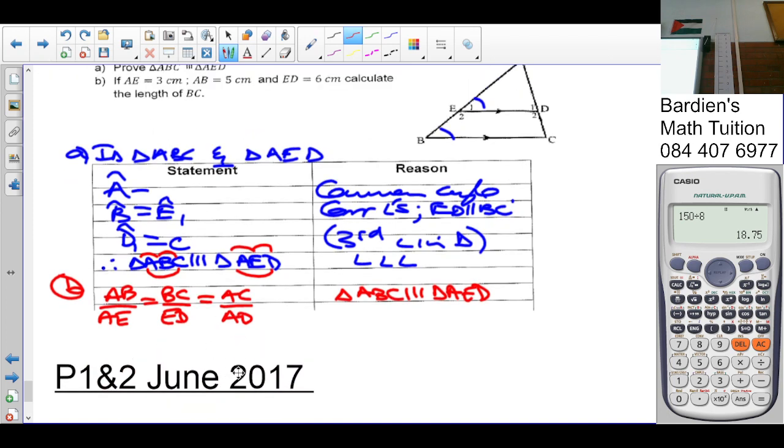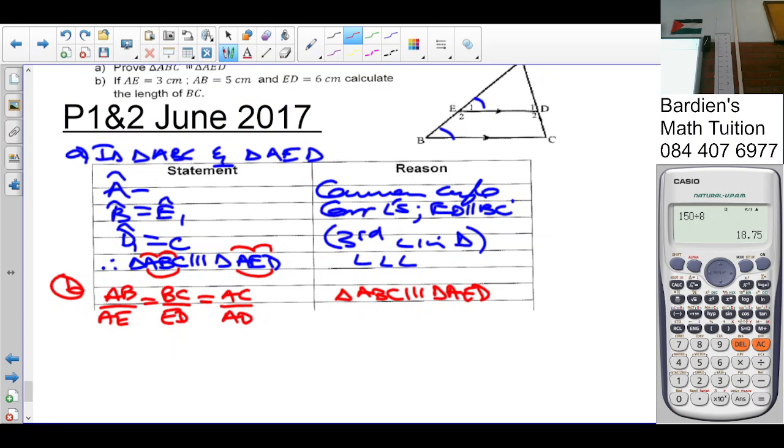Okay, so we are told that AE is 3 centimeters. So that is 3 there. AB is 5. ED is 6. You must calculate the length of BC. So what do we do?